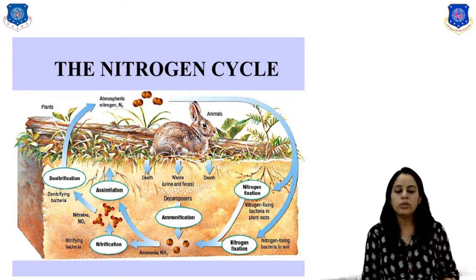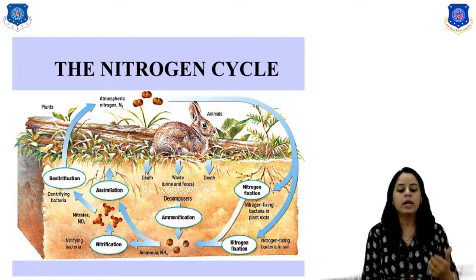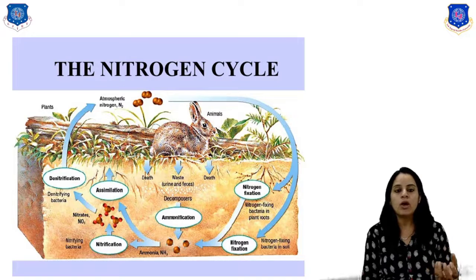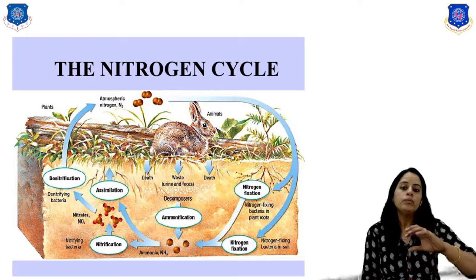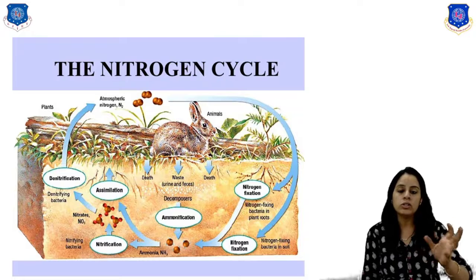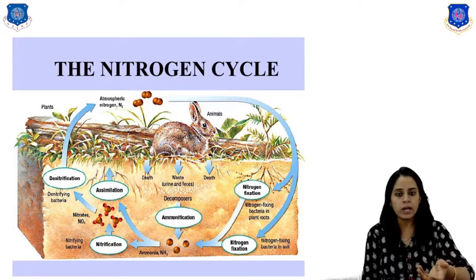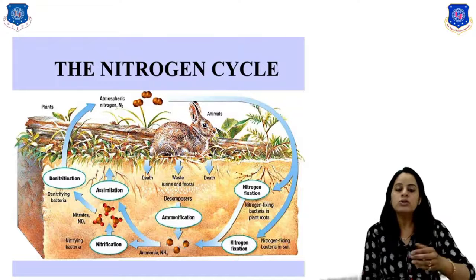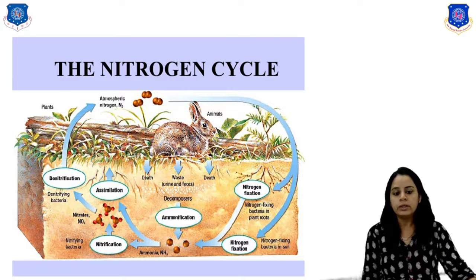Okay, after the ammonification process, the assimilation process is there. After the assimilation process, again the nitrification process is there. In this process, the decomposition of plants and animals happens, and the nitrites are again converted into ammonia, right? And the last one is the denitrification process. In this process, the nitrogen compounds are converted into the original nitrogen or atmospheric nitrogen, right? So this is the whole nitrogen cycle, right?